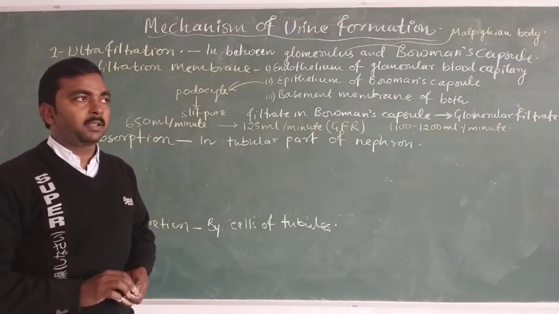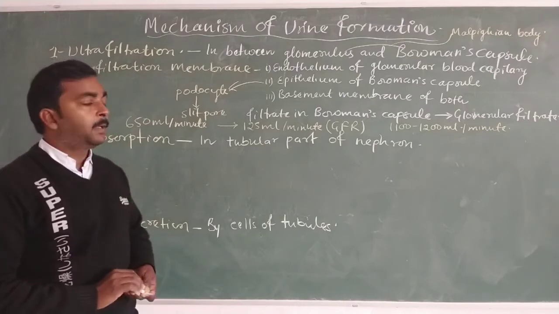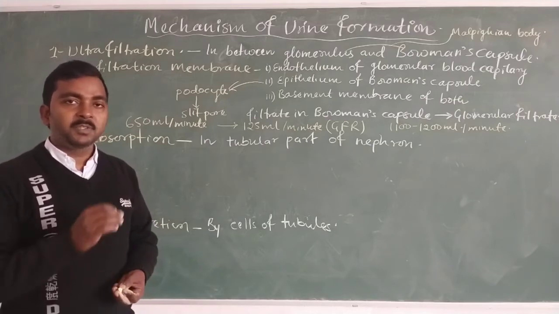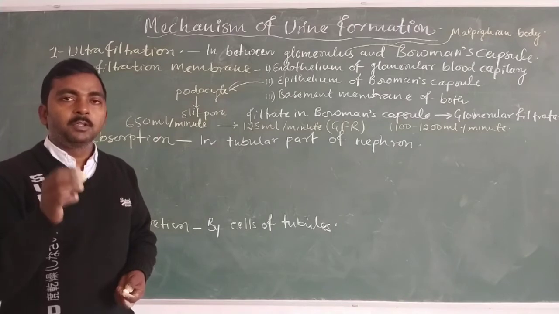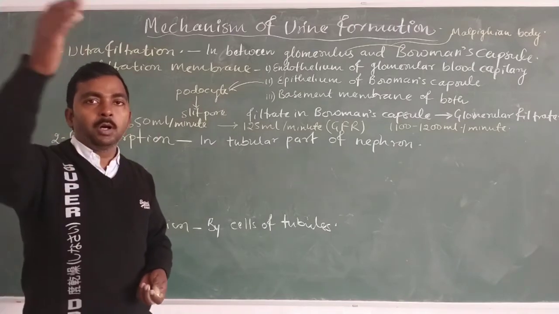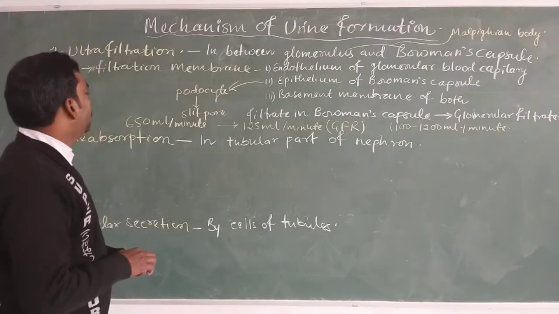For the ultrafiltration process, the blood comes inside the Bowman's capsule with the help of the afferent arteriole, and after filtration, the blood goes away from the Bowman's capsule with the help of the efferent arteriole.